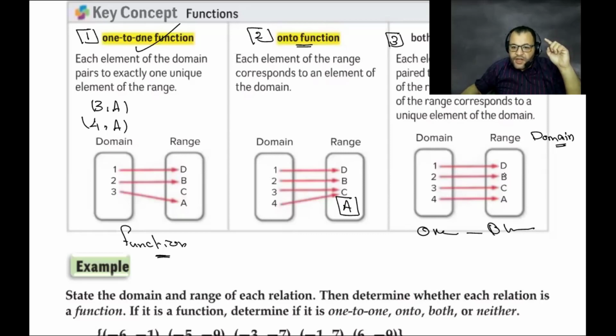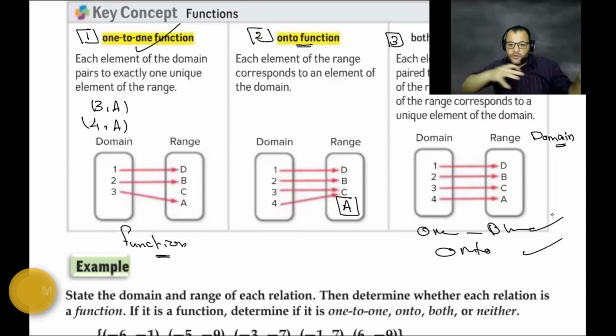Each element of the range has a corresponding element in the domain; we use all of the elements of the range, so it will be onto. Because it's one-to-one and onto, it will be both. You understand the difference now between them? Yes, sir, they are different questions.